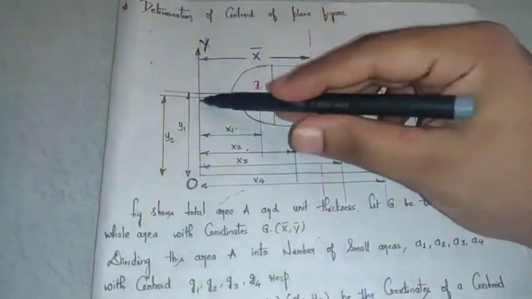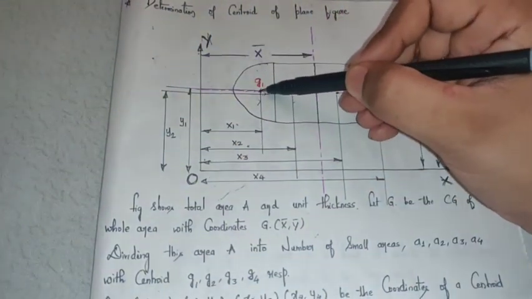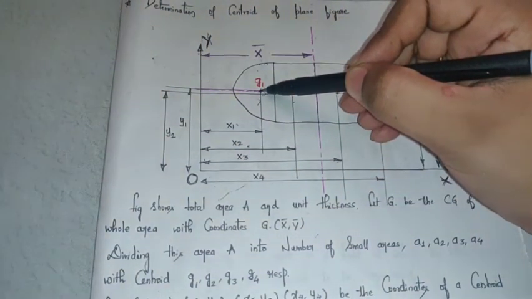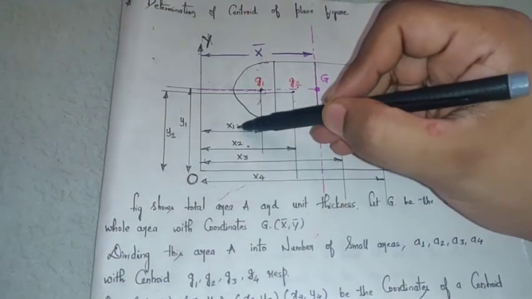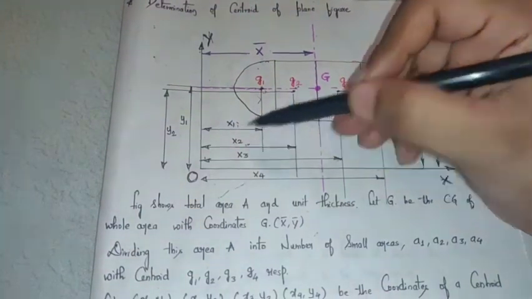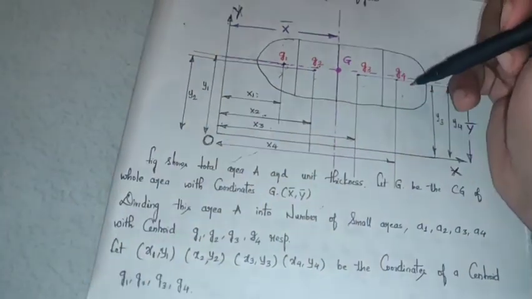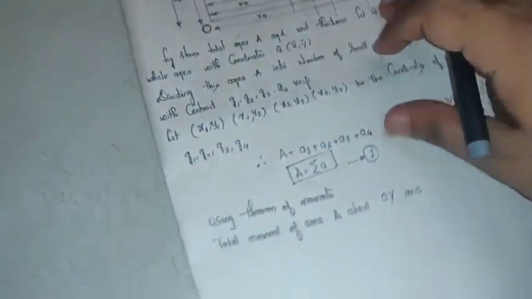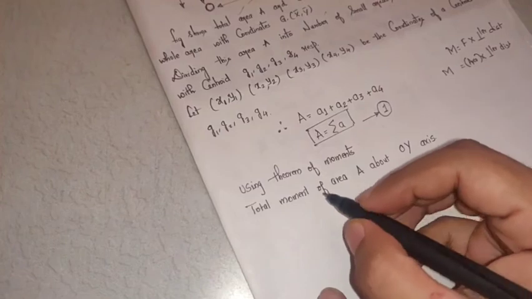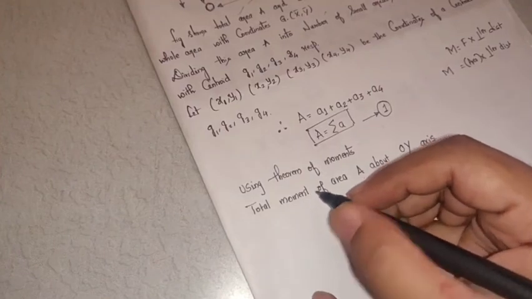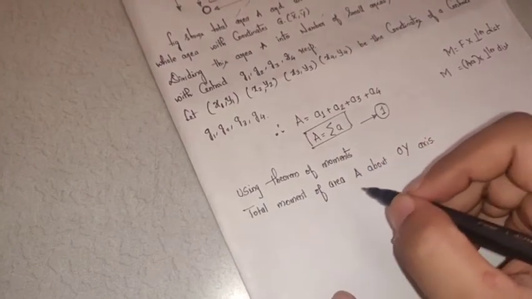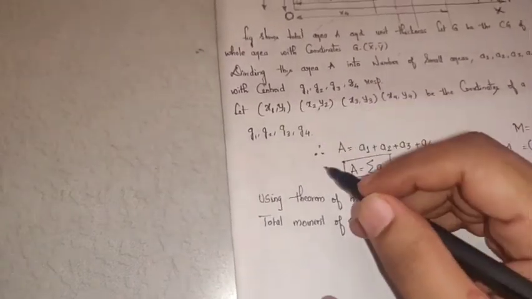What is its perpendicular distance from the OY axis? It is x1. Similarly for a2 it is x2, a3 is x3, a4 is x4. So the moments are a1 x1 and a2 x2.